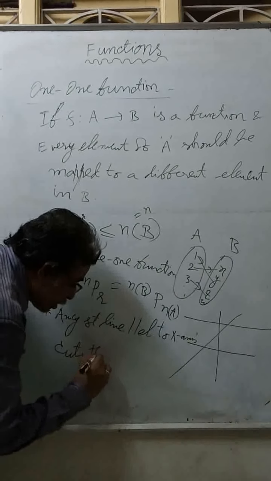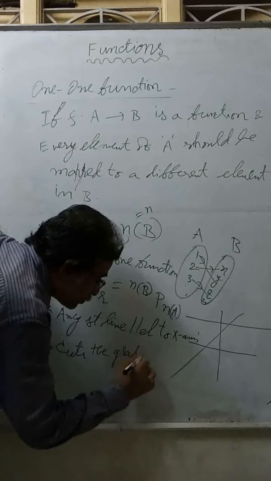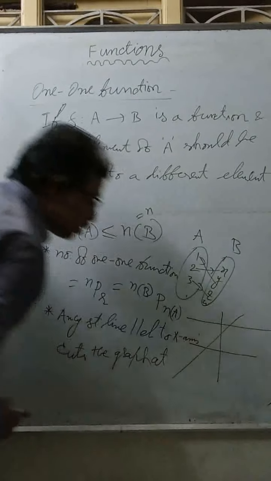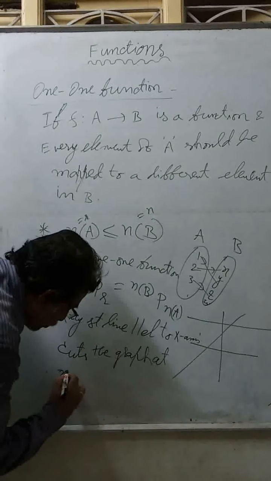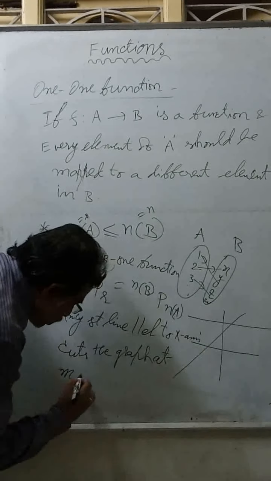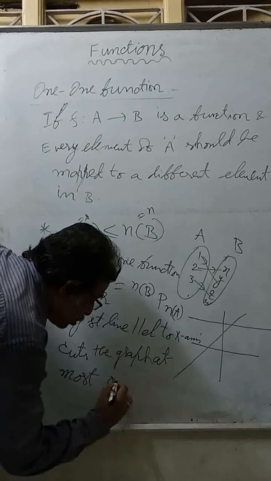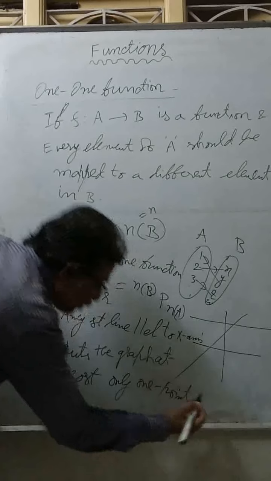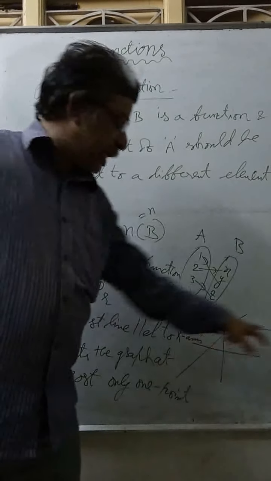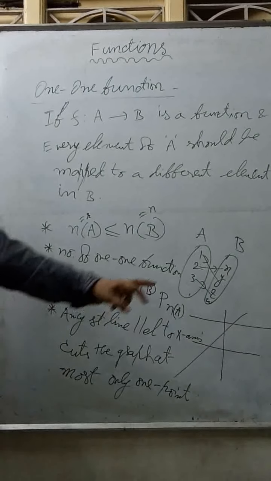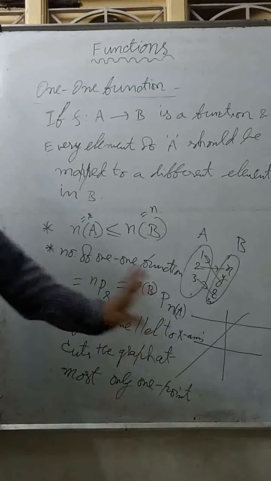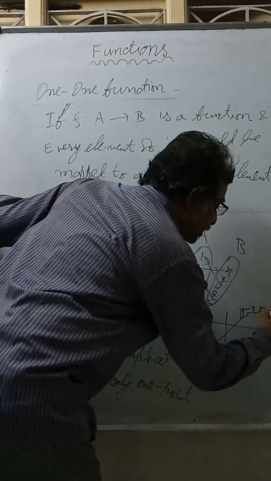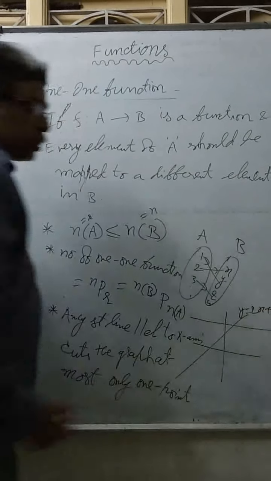cuts the graph at most only at one point. So we can identify from the graph itself: if you draw a horizontal line and it cuts the graph at most at one point, then it is called a one-one function. For example, this is y equal to 2x plus 3. So this is a one-one function.